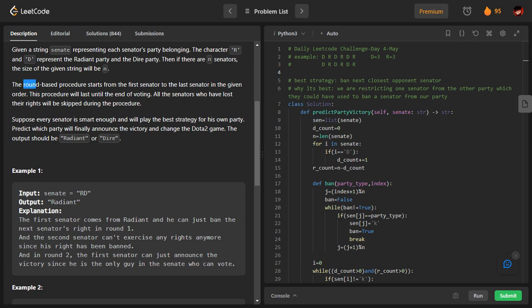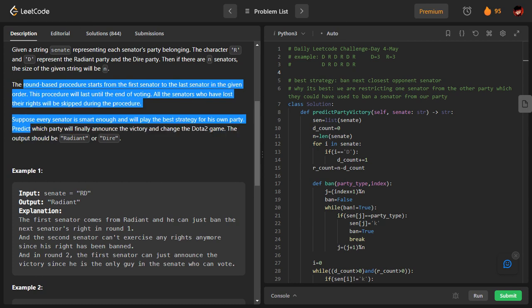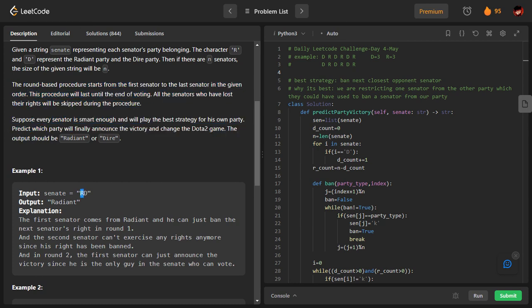You can go through this text as well, around this procedure. See, that's what I told you. Start from the first senator and go to the last senator in the given order. This is the order in which they are given, sitting like that. So we have to process in this order. This process will last until the end of the voting, till one party is completely vanished. All senators who have lost their rights will be skipped during the procedure. That's what I told you. Suppose a senator is banned, it will not be considered at all for the voting purpose. Now, voting means you can think of it as we are going to ban a member of the other party. That is what's called voting here. So you can also call it banning.